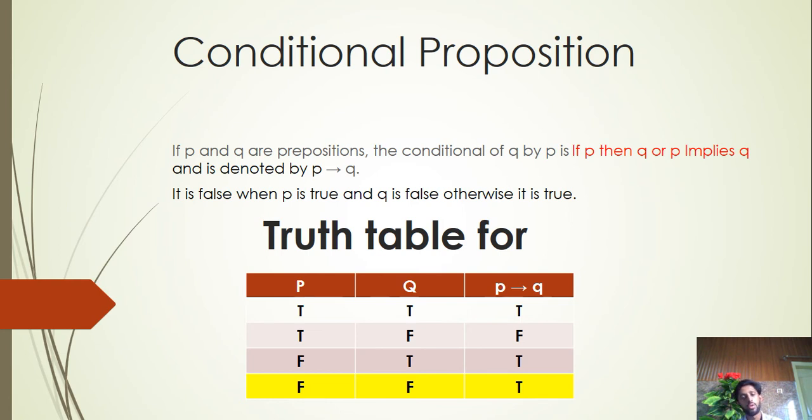If P is true and Q is false, it will be false, otherwise all sentences will be true. Now in the second sentence we see that P is true, Q is false, so it is a false statement and the others are true.